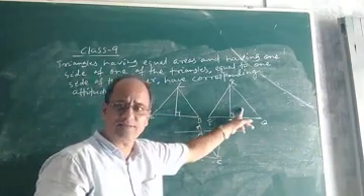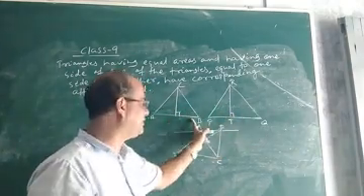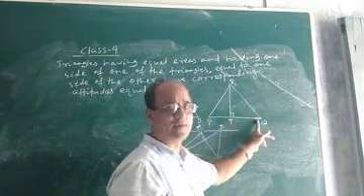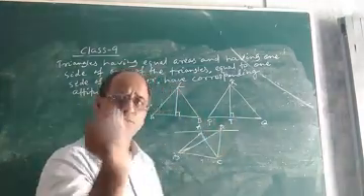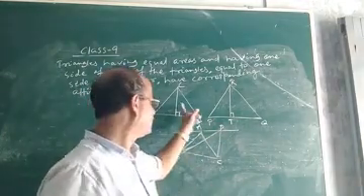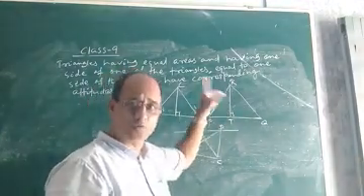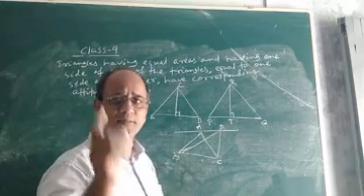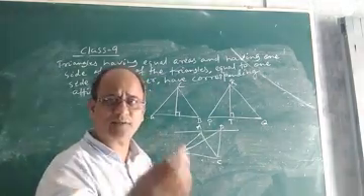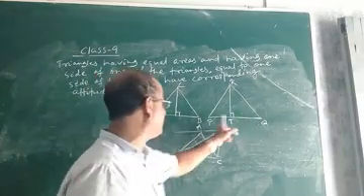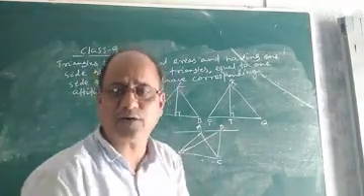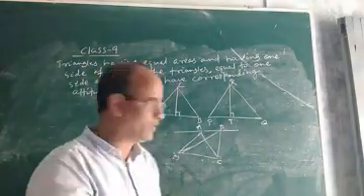The base of this triangle is AB, and in this triangle the base is PQ. They have different bases. Suppose the two bases are equal; that means the two triangles lie on equal bases. So same base means on one base they will stand. Equal bases means they will stand on two different bases, suppose AB and PQ. I hope you understood the meaning of same base and equal bases.